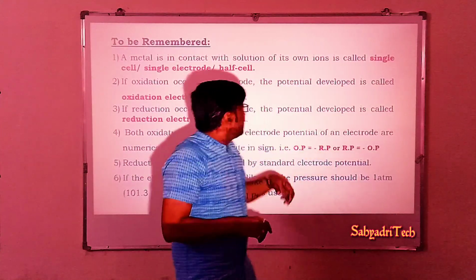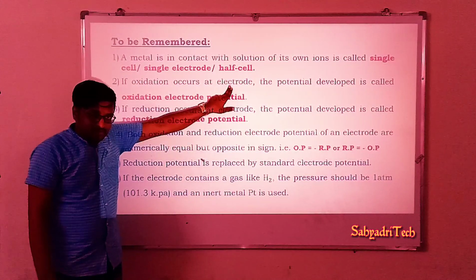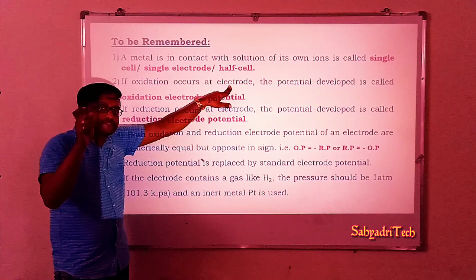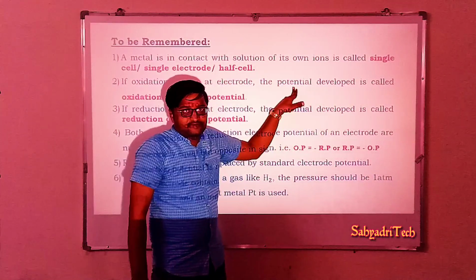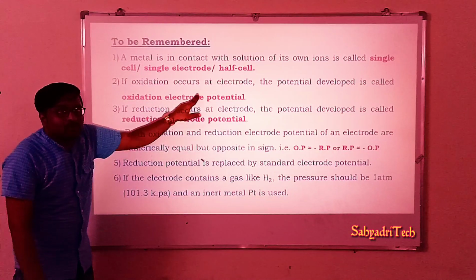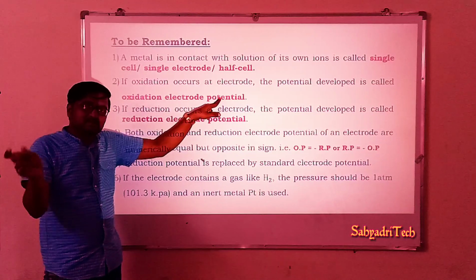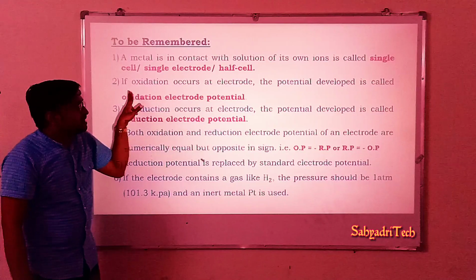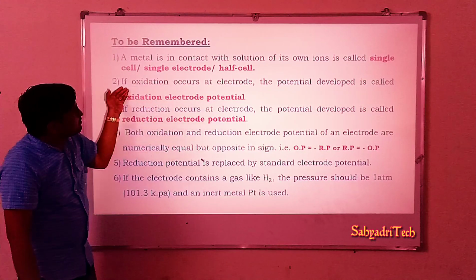Okay. Well, coming to the second point, if oxidation occurs at an electrode, that electrode is called the oxidation half cell, and the potential developed is called the oxidation electrode potential. So it is the second point to be remembered.